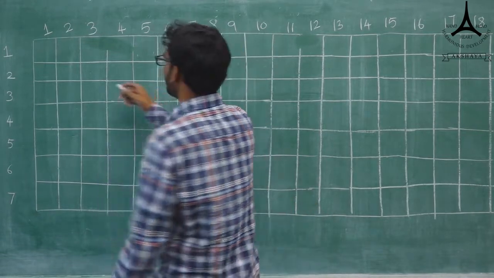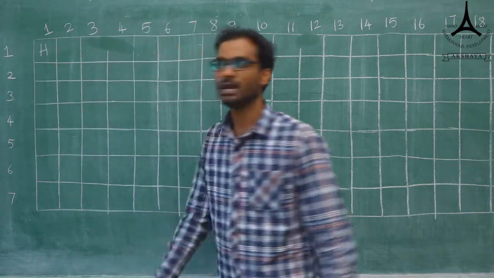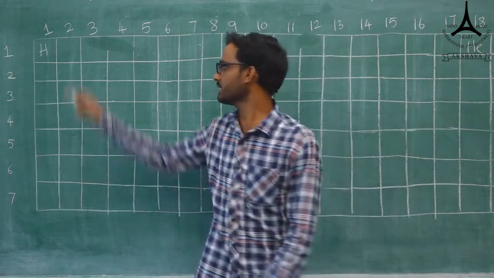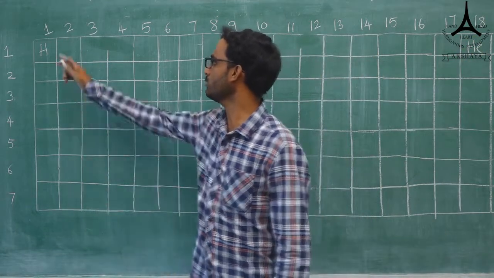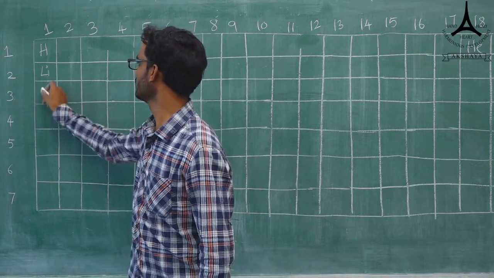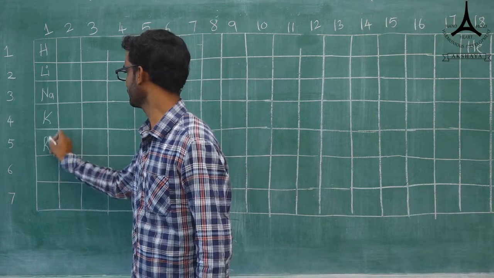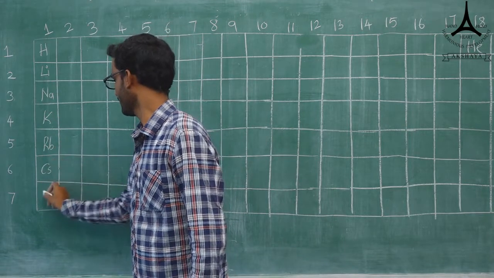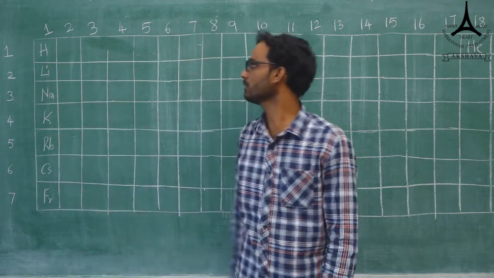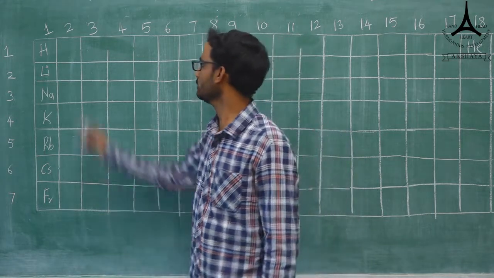Starting here, hydrogen will start. The first period: how many elements are there? Hydrogen, and the last one is helium. Next we will write group wise. Hydrogen, lithium, sodium, potassium, rubidium, cesium and francium. This is group number 1. Next we take the second group.